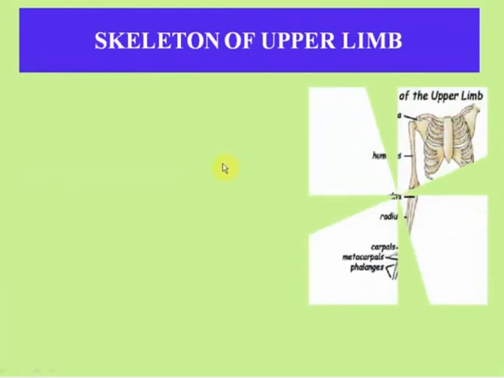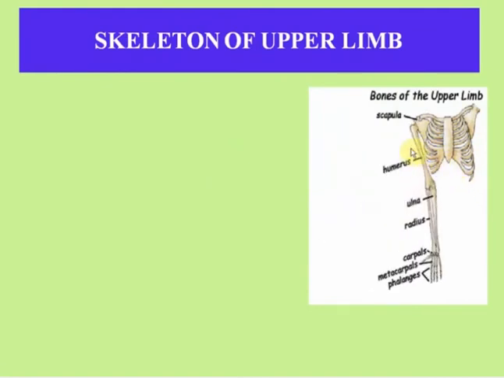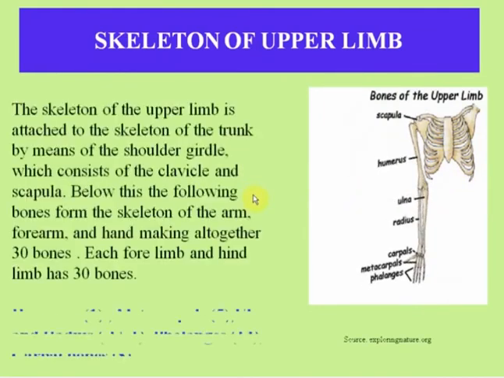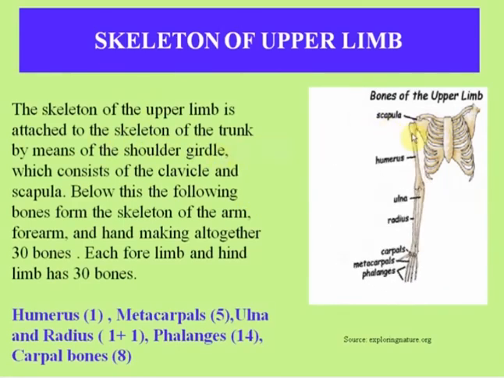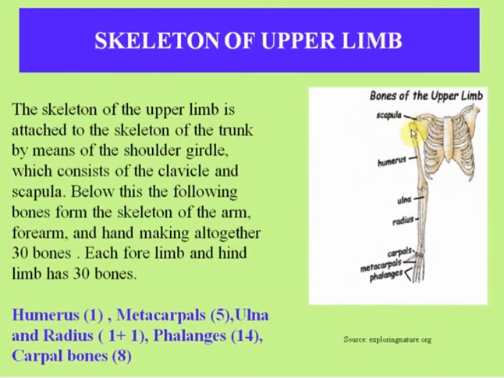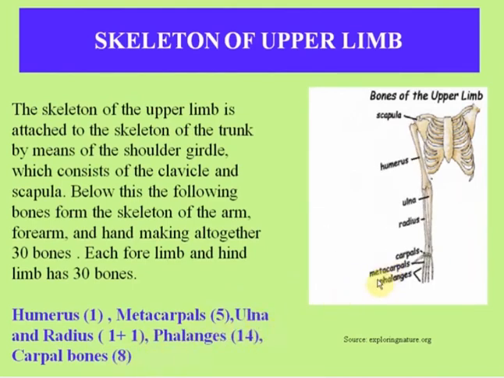Next comes the skeleton of the upper limb, or skeleton of the hand. See the moving upper limb. The skeleton of the upper limb is attached to the skeleton of the trunk by means of the shoulder girdle, which consists of the clavicle and scapula. Below this, the following bones form the skeleton of the arm, forearm and hand, making altogether 30 bones. Each forelimb and hind limb has 30 bones. And these are: 1 humerus, 5 metacarpals, ulna and radius 1 plus 1, phalanges 14, and carpal bones.